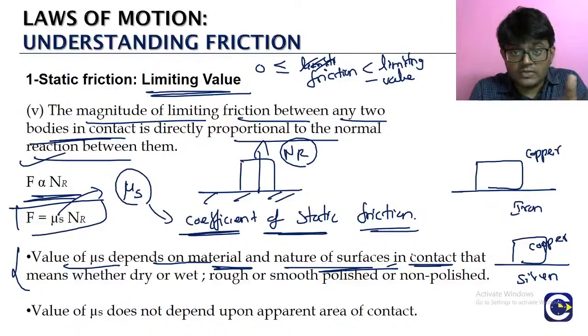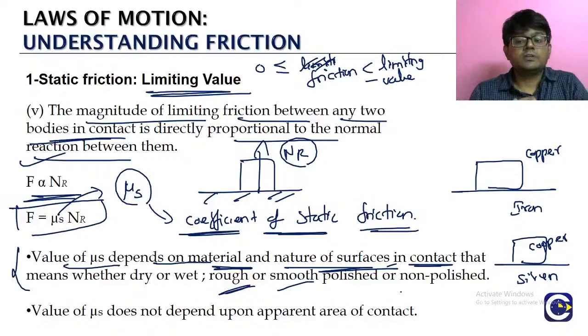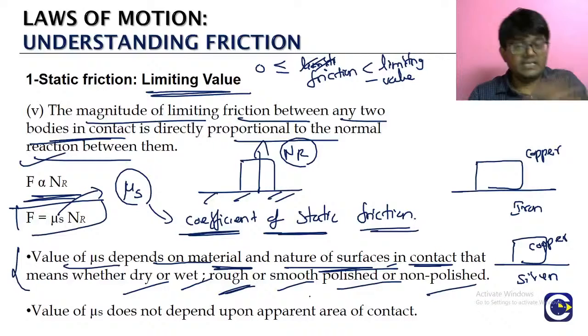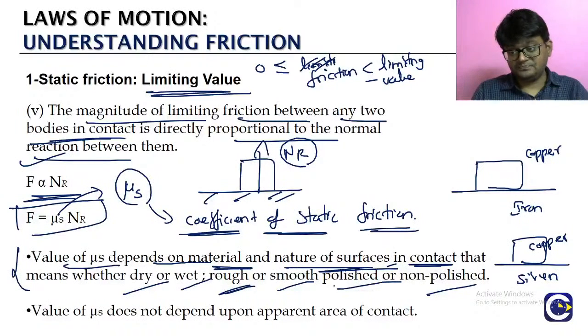Not just one surface, the nature of both the surfaces and the material. When we say nature, we talk about whether the surfaces are rough or smooth, whether they are polished or not polished, whether they are dry or wet. All this is the nature. Not only the nature, it also depends upon the material type.